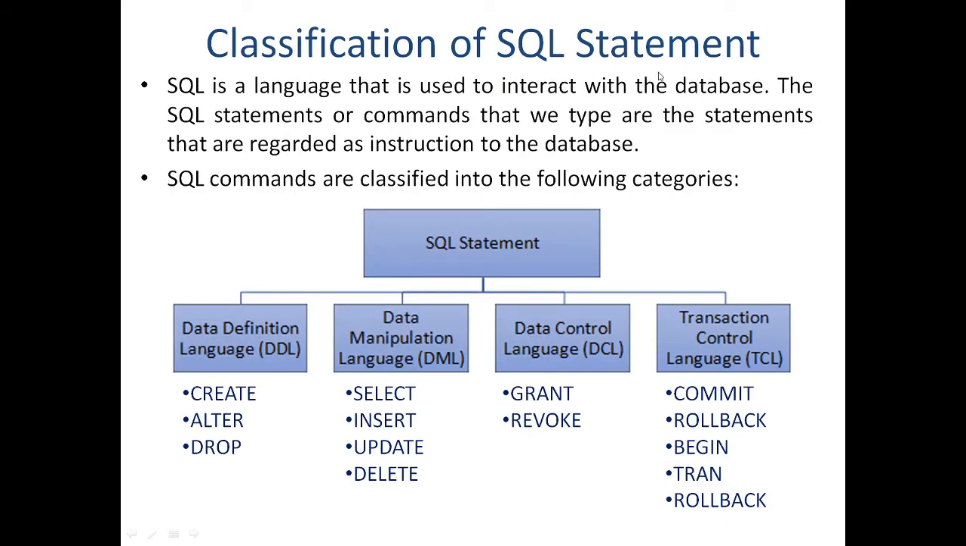Now, classification of SQL statements. You know SQL is a Structured Query Language. Now how is it classified? SQL has 4 parts. One is Data Definition Language, second is Data Manipulation Language, third is Data Control Language, in short DCL, and fourth is Transaction Control Language, in short TCL. The statements or commands of SQL are divided into 4 categories: DDL, DML, DCL and TCL.